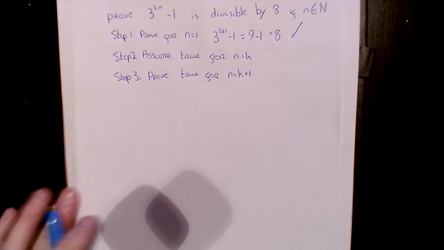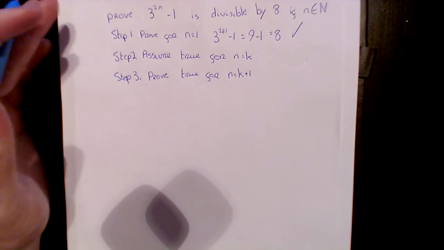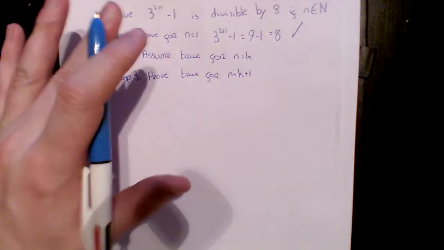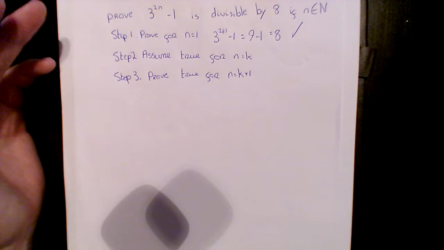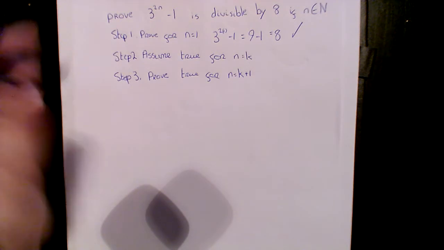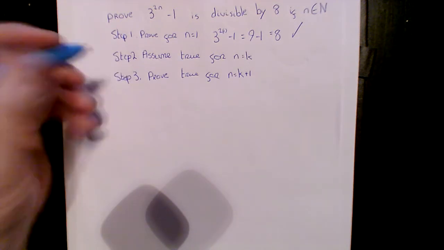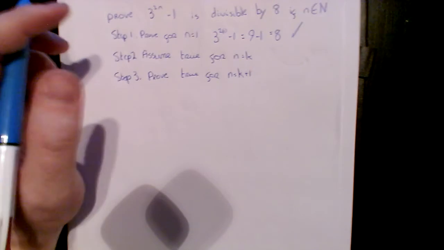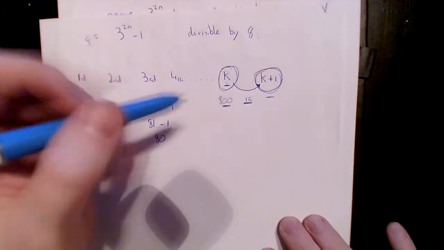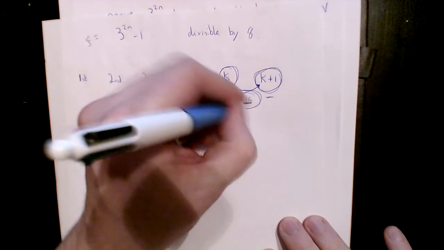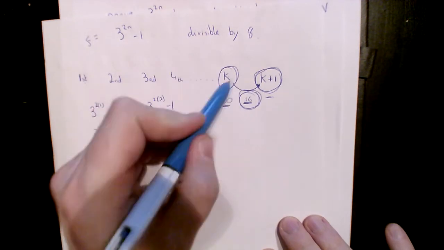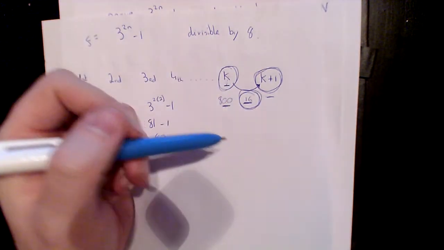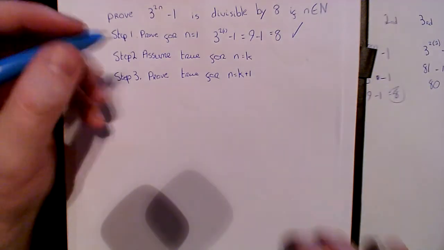Alright? So here's how we set up this one. And again, this method I like, so the method they use in the book I think is a bit awkward, so don't look at the book, okay? Alright, so here we go. So looking back on this, I want to see if the difference between those two numbers is divisible by 8. So here we go.